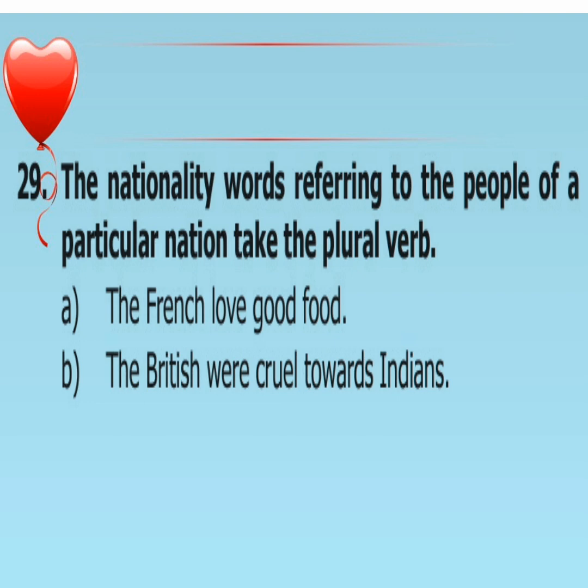The nationality words referring to the people of a particular nation take the plural verb. The French love good food. The French is the nationality representing the people, so the verb is plural, that is love. The British were cruel towards Indians. The British, what is that? It is the collective noun referring to people, so the verb is plural, were. If the nationality word is there, you have to take the verb as plural. Let's move to the next rule.